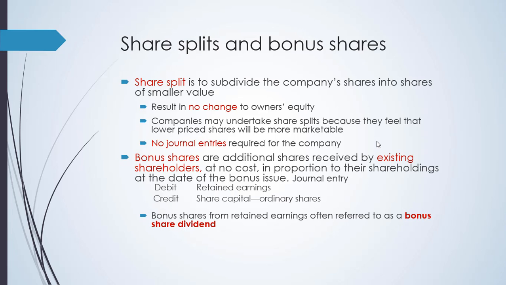Now, share splits and bonus shares. Share split is to subdivide the company's share into shares of smaller value. So when you do this, for example, if one share will have a share split, make it 2, and that share has a value of, let us say, 10 kina per share, and then they split it. The cost per share now, after the share split, will be 5. So from 10, it will be 5. No journal entries are required for this, but at least you have to record it in one of the books of the company regarding the share split.